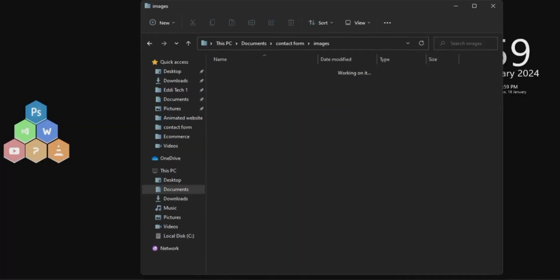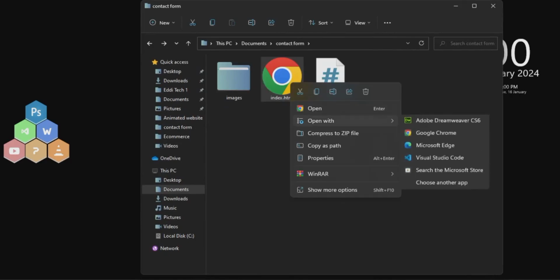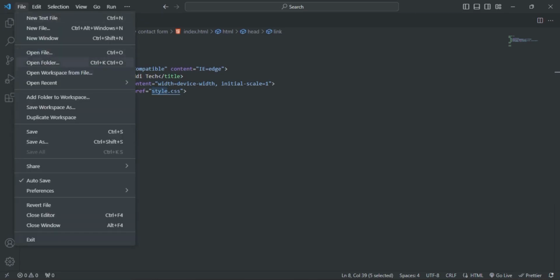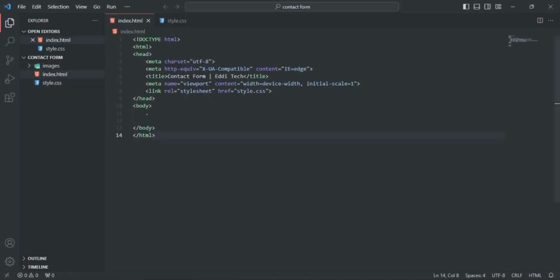All right. So let me just use the folder with my image, and I'm just gonna open this HTML on my code editor. So we have the HTML file with the title, contact form, Eddi. Yeah, that's the name of my channel. So I'm just gonna open my folder. All right, so that's the folder. So I have the image, the index, and the CSS down there.